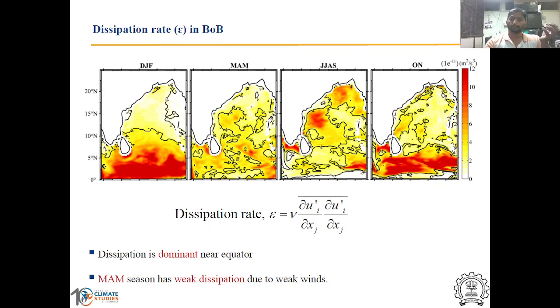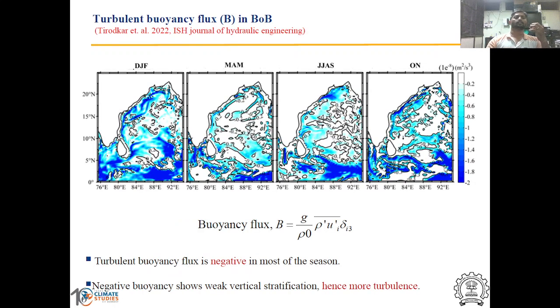If we see the dissipation rate, we can again see that it is higher near the equator in the winter monsoon and post monsoon seasons. But if we consider the buoyancy flux, when it is positive, my vertical stratification is going to be stable.